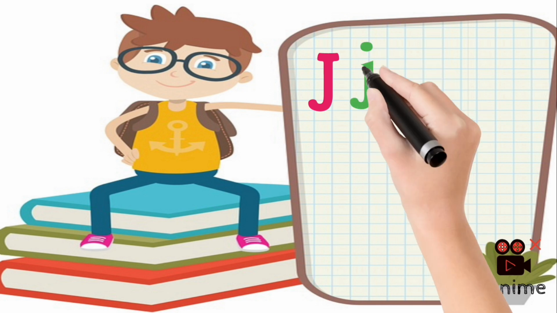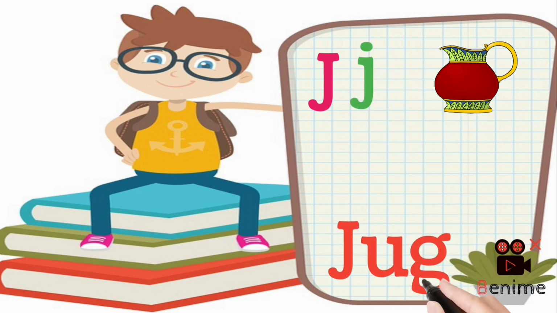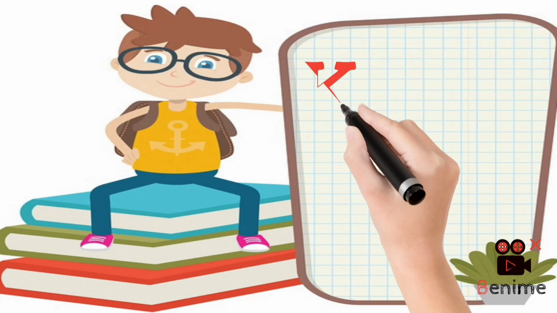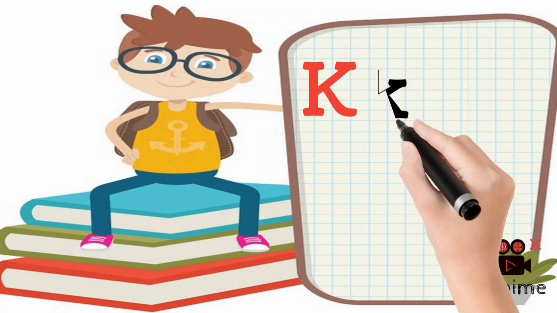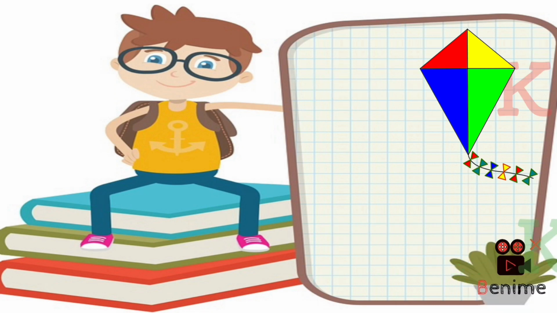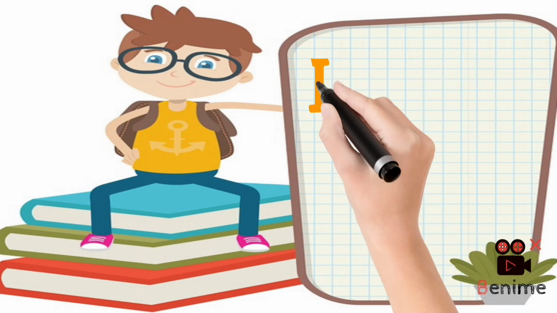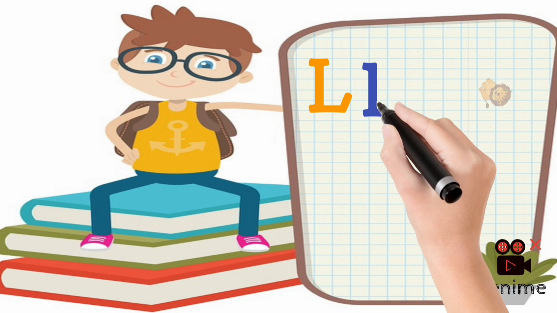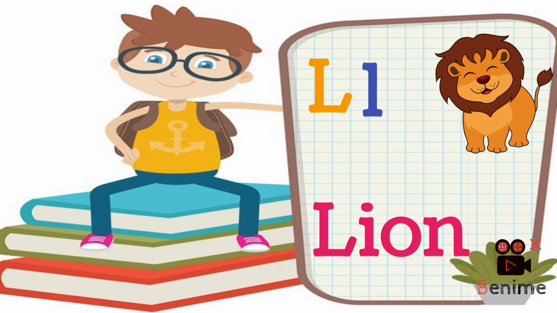Capital J, small J for jug. Capital K, small K for kite. Capital L, small L for lion.